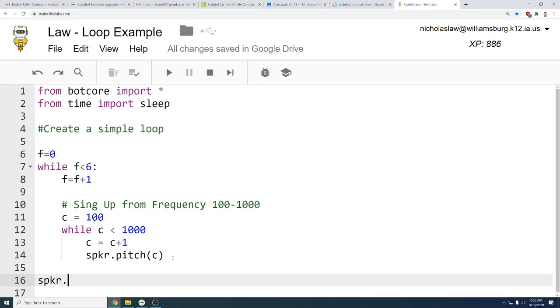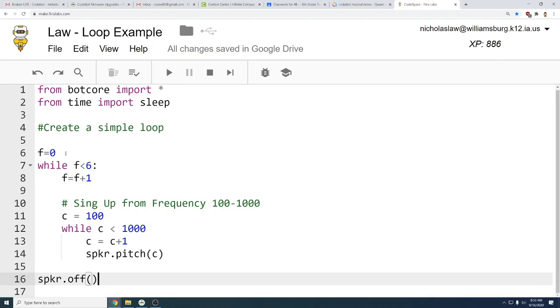So then we need to define what happens after it breaks the loop. And we'll just turn the speaker dot off. And that's the whole program. So I'm creating a simple loop here. And this is a governing loop, so it's a loop within a loop.